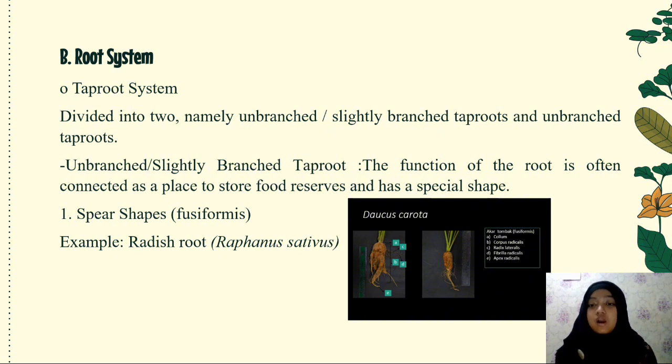The function of the root is often connected as a place to store food reserves and has a special shape. Number 1, spear shape or fusiformis. Example, radish root, Raphanus sativus. As follows, friends, you can see pictures of examples of plants with taproots.